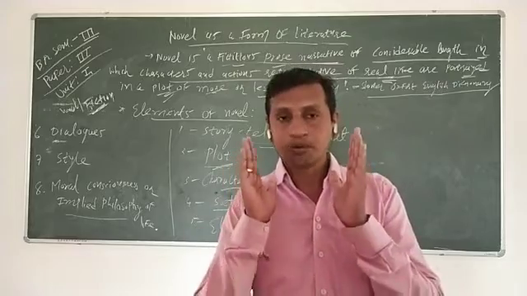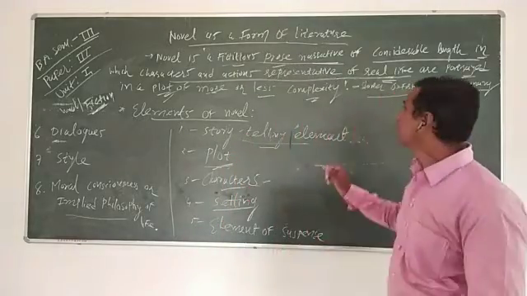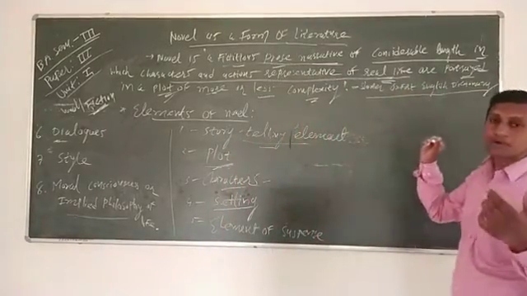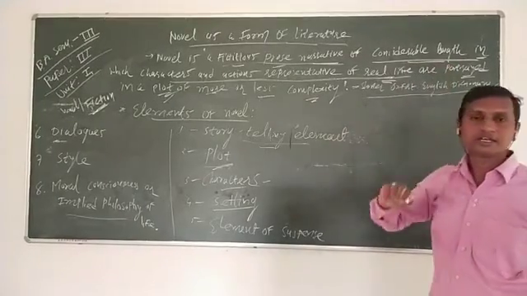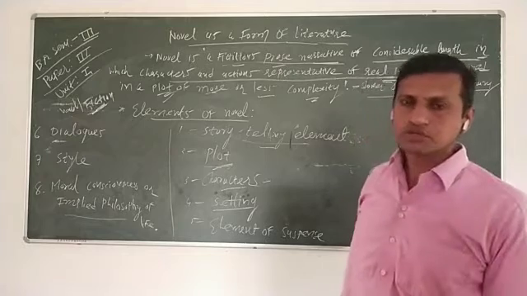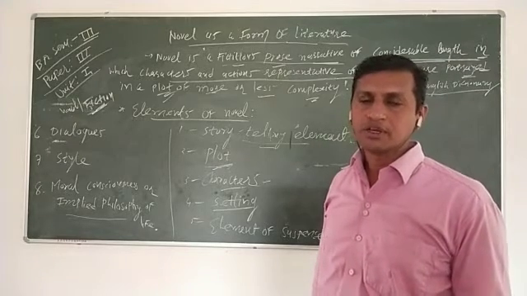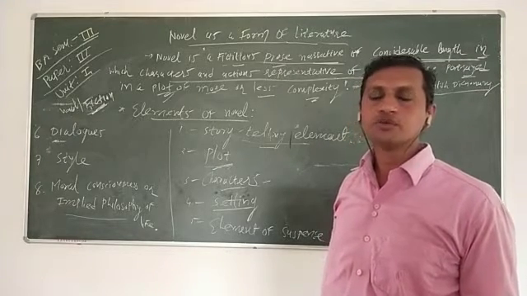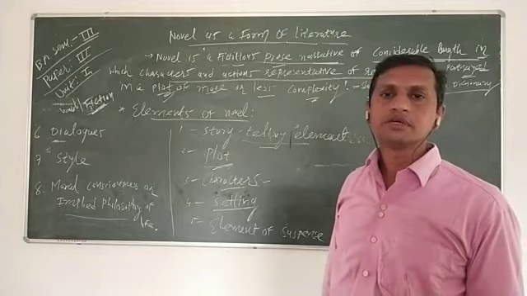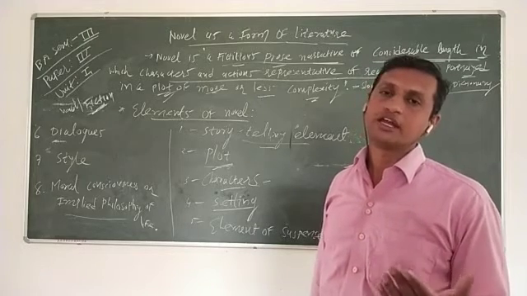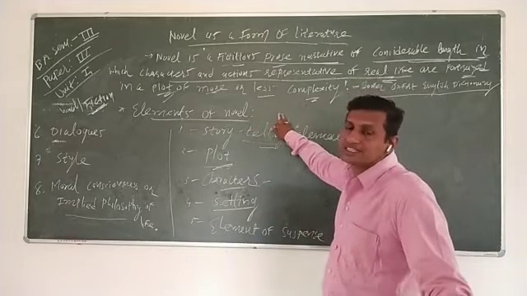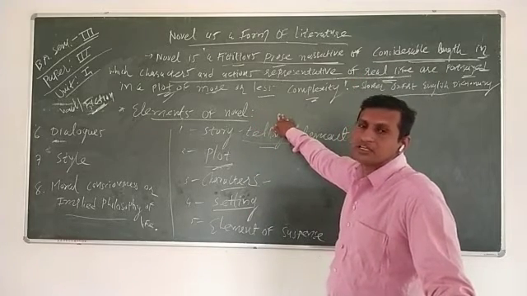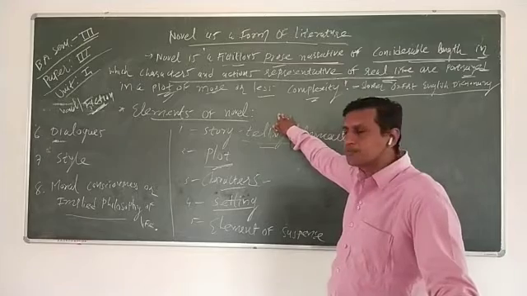That is why the novel has a main plot with 2 or 3 subplots, because it has considerable length. A short story is completed in half an hour or an hour, while a novel goes on with unlimited time in the hands of the novelist, and that is possible when the plot is more or less complex, with one plot and 2 or 3 subplots.